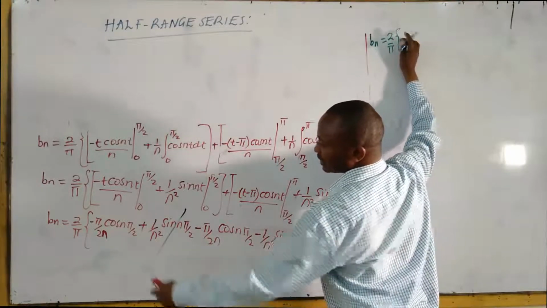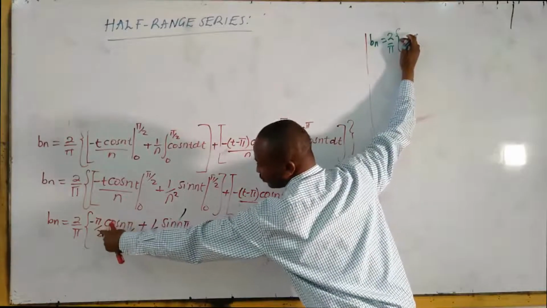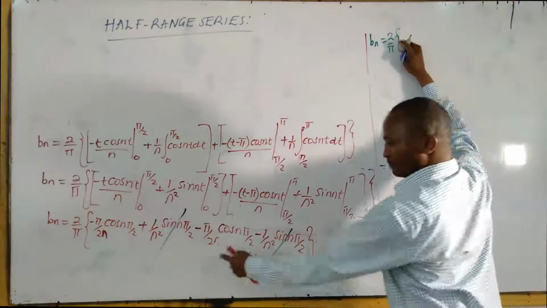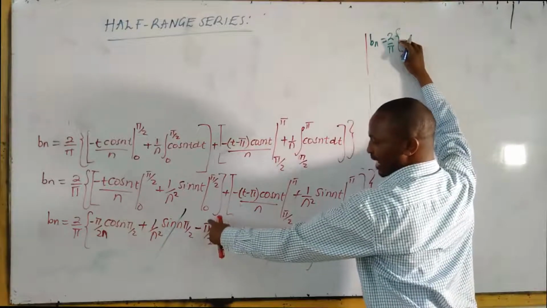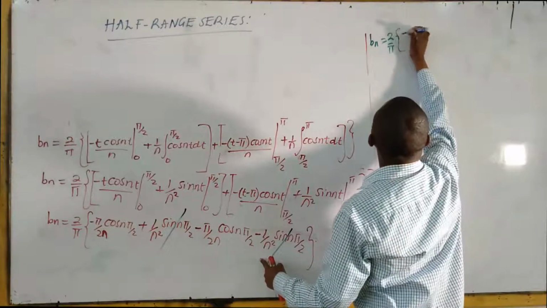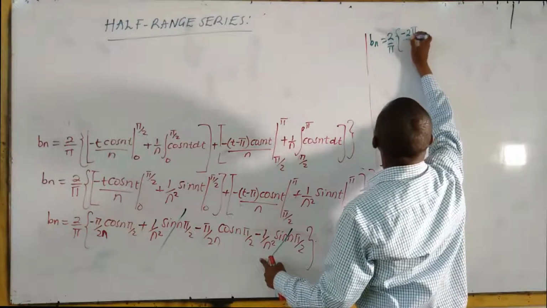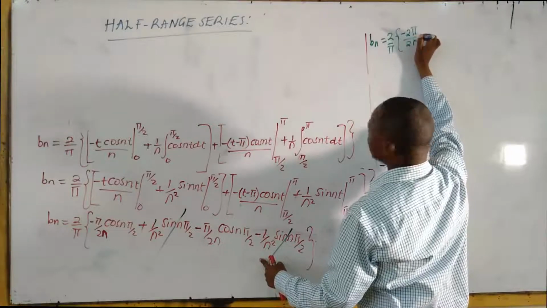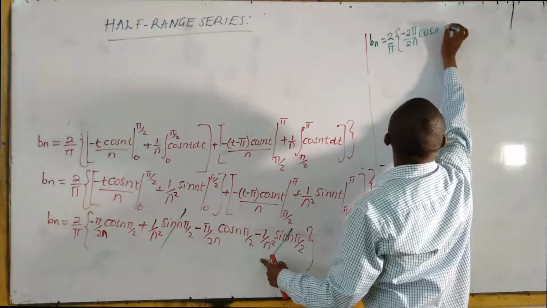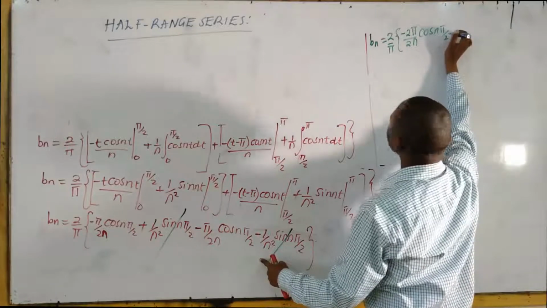You have this negative pi over 2n cos n pi over 2 minus negative pi over 2n cos n pi over 2. It will be negative 2 pi over 2n cos n pi all over 2.